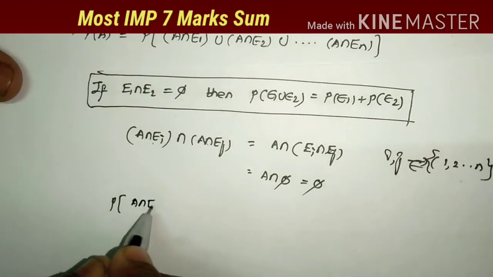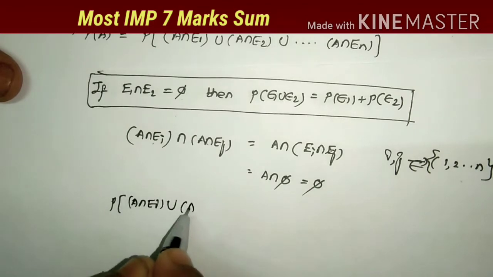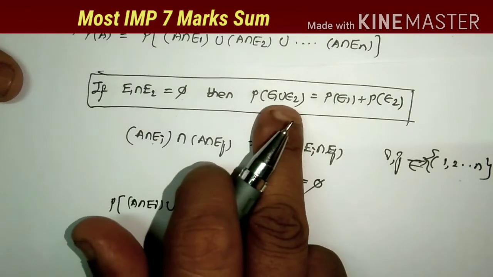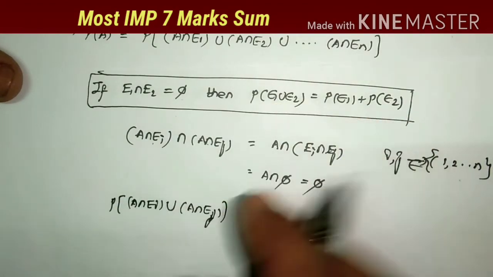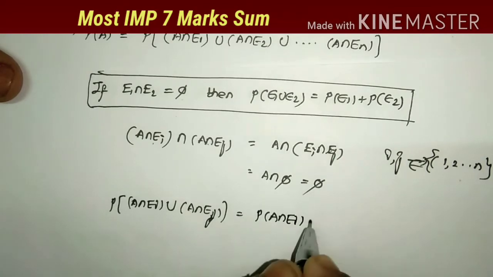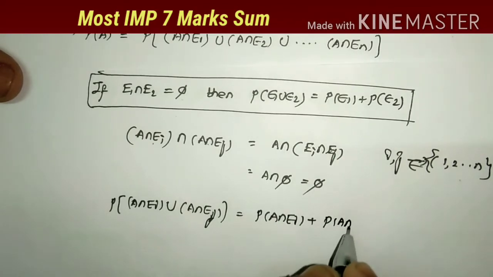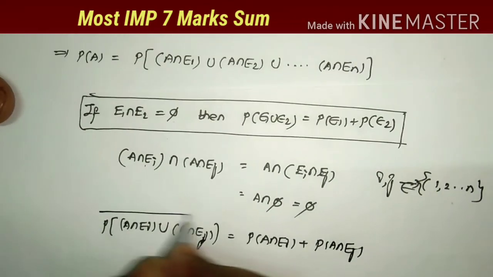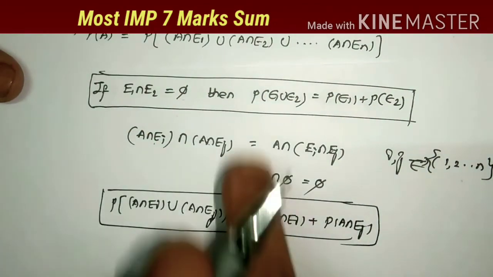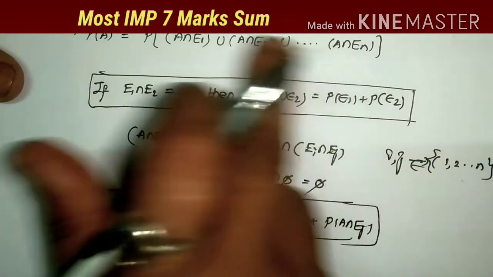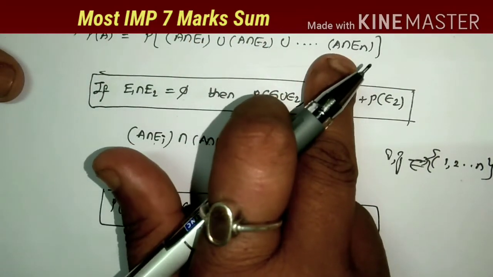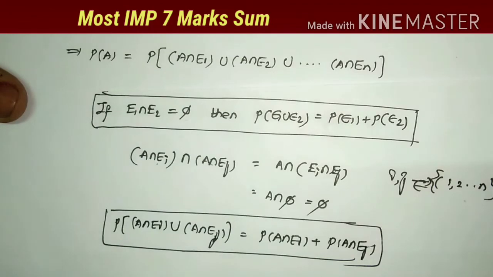P of A intersection Ei union A intersection Ej is in the form of E1 union E2. What is the answer? P of E1 plus P of E2. So this value is equal to P of A intersection Ei plus P of A intersection Ej. So this is the formula. Now apply that formula to the above equation. Here, in place of union I take P of first set plus P of second set plus and so on P of last set.